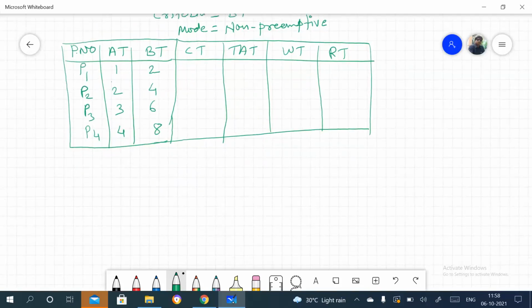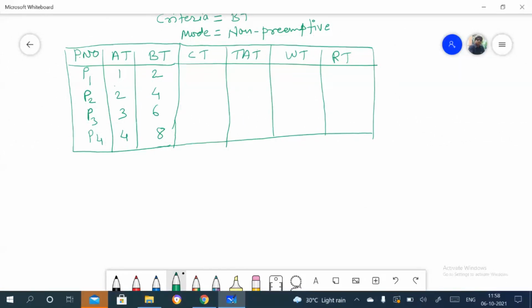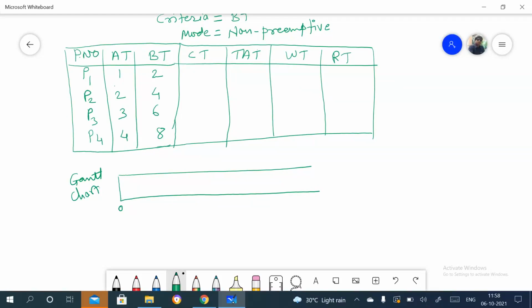So again, I'll take the same Gantt chart for this, and the starting time is 0, right? If you understood shortest job first, this is similar; only here we are considering the longest job, or whichever has the longest burst time. Otherwise things are simple, right?